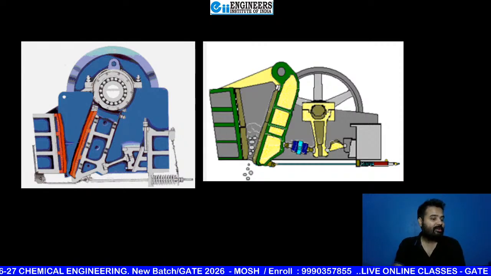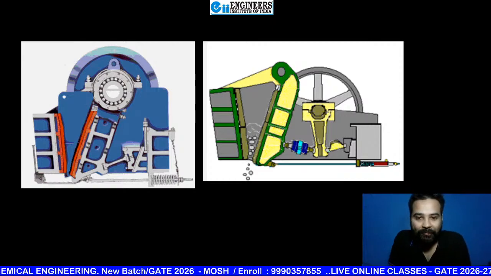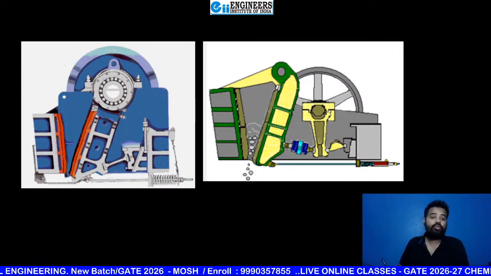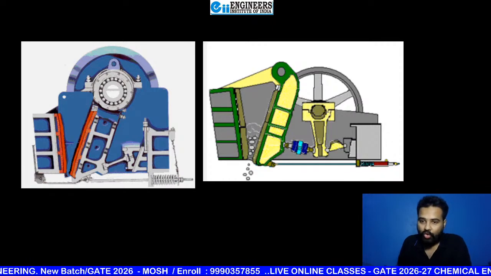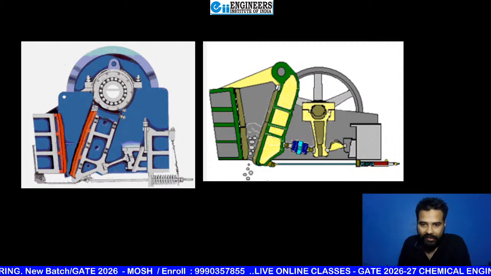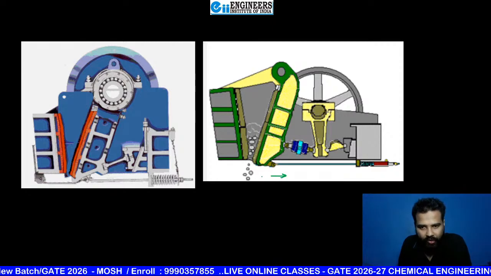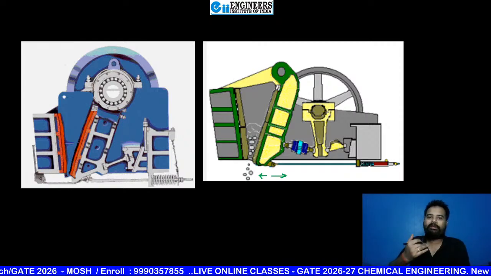Your presentation seems amazing to me. Thank you, beta. Now, just focus here, beta. With help of this diagram, definitely you will be able to feel movement. Here in this diagram, two toggles, clearly you can see the motion is like this. One time back, one time forth, one time back, one time forth.